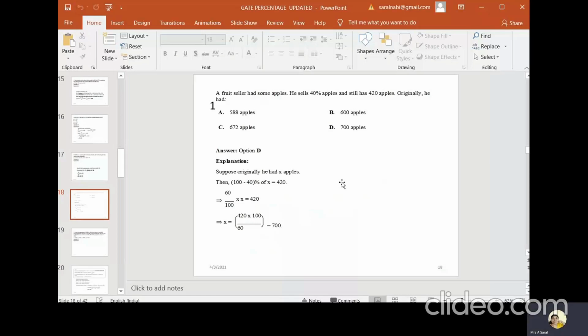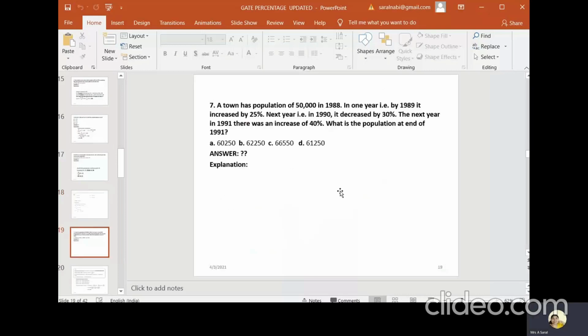Okay, 40% is sold out of 100%. So 100 minus 40 of X. X is the total amount that we don't know. So 100% of X is the total amount of the fruits. But in that 40% is sold out. So we can write 100 minus 40% of X is 420. Now what is your X? You solve and find out the answer. It's nothing but 700. So the total amount of apples which he had is 700. Okay. Now you come to the next question.